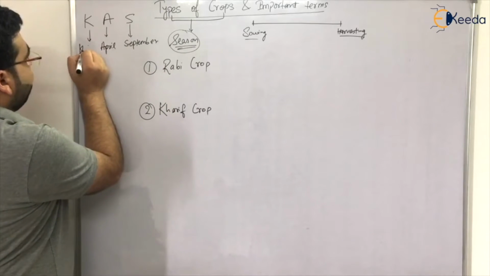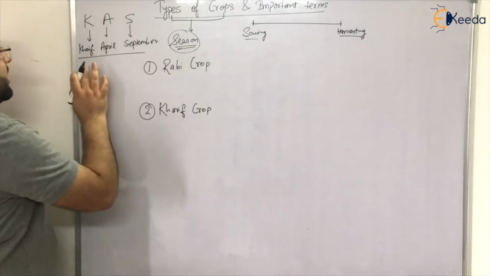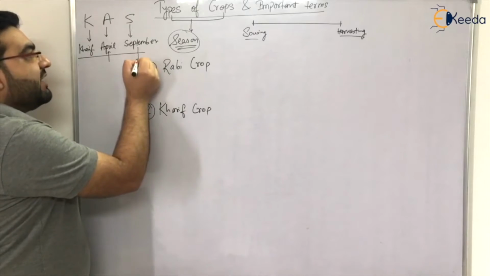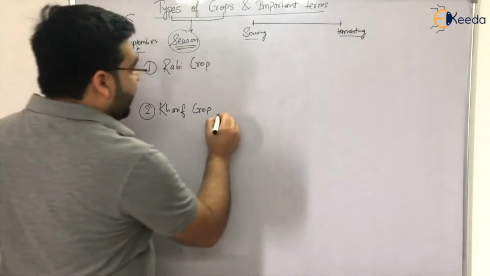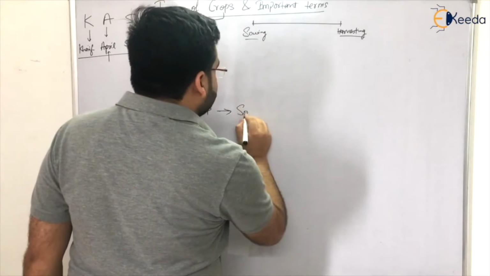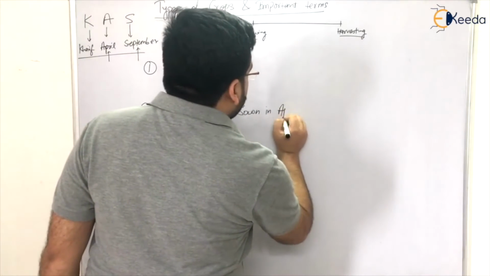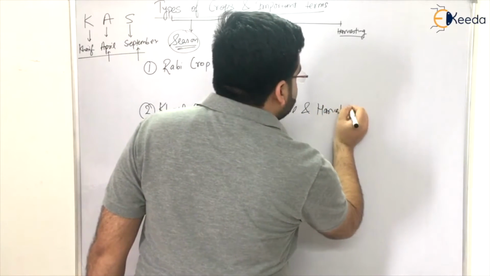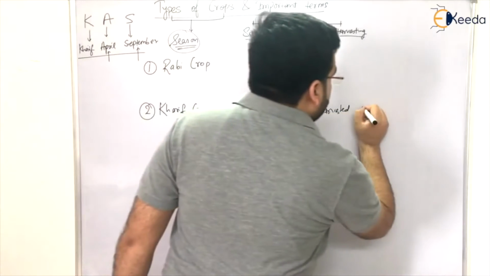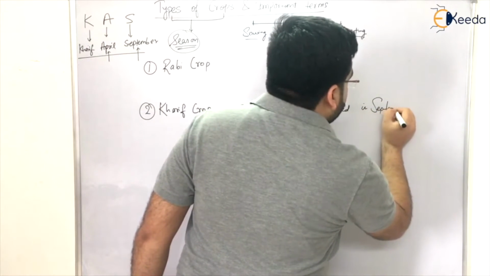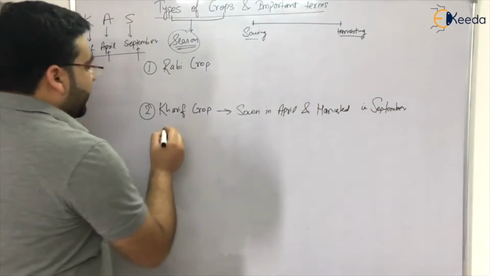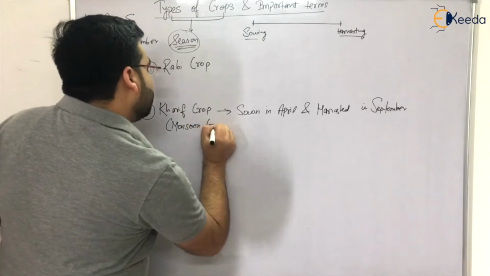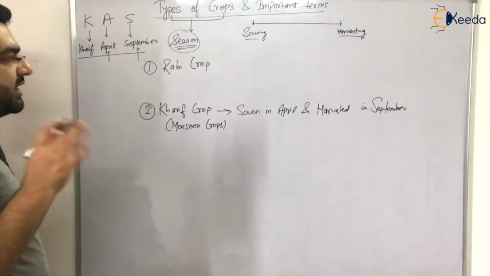So K stands for Kharif. Clear? So Kharif crops are those crops which are sown in the month of April and harvested in the month of September, right? So I'm writing here: these crops are sown in April and harvested in September. There is another name given to Kharif crops. Kharif crops are also known as monsoon crops, right?